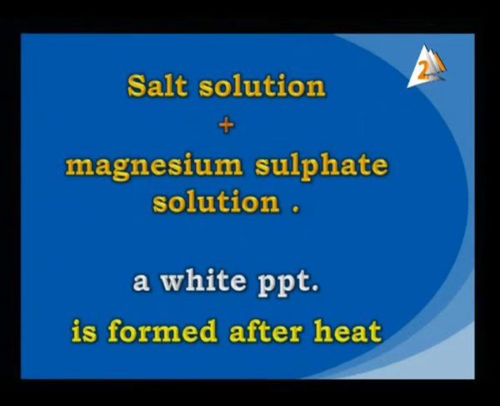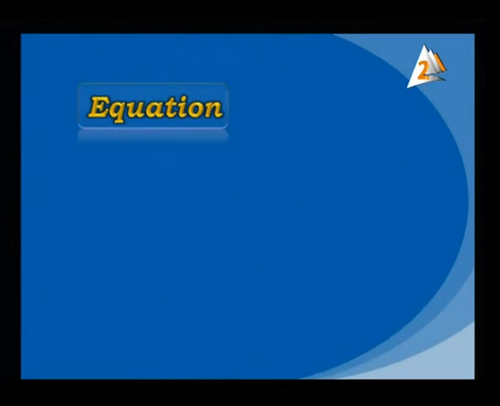So the salt solution plus magnesium sulfate solution gives us what? A white precipitate. Take care, bicarbonate produces a white precipitate on heating. Let's see the equation.